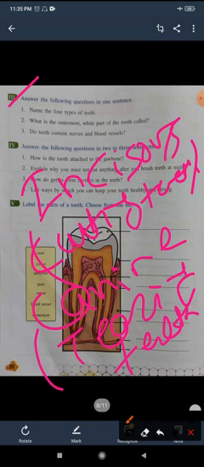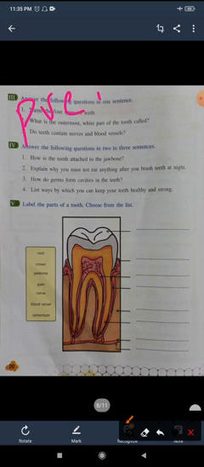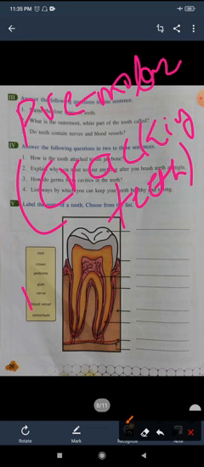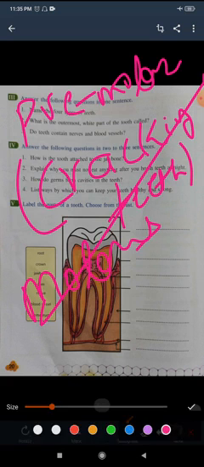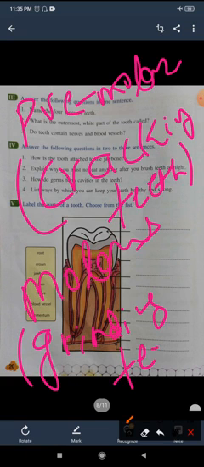The third one it is premolar, that is called crushing teeth or cracking teeth. And the fourth one it is molars, that is called grinding teeth. So these are name of 4 types of teeth.